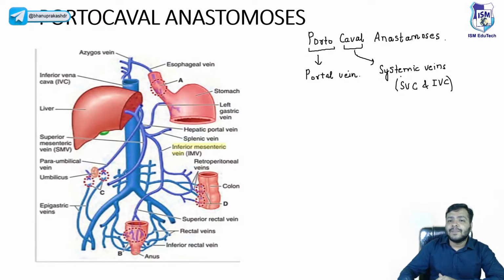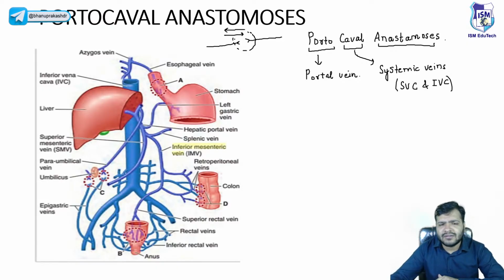So anastomosis means connection, beta. I explained earlier that anastomosis means blood can flow. For example, this is one vessel and this is another vessel, right? Blood can flow from here to here and can flow in the opposite direction also, vice versa. So the connection or the connecting point between two arteries or two veins is called the anastomosis, right? So yes, everyone is right.